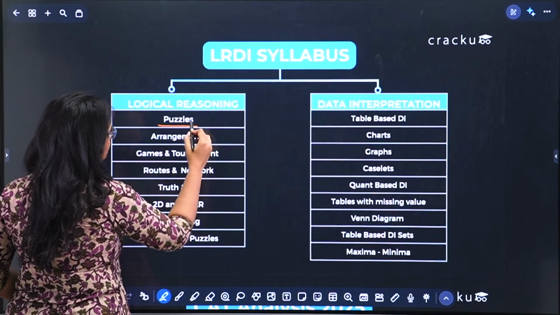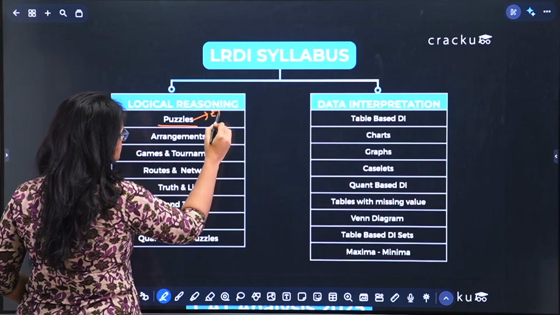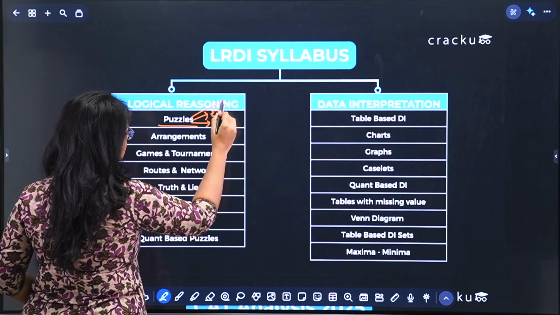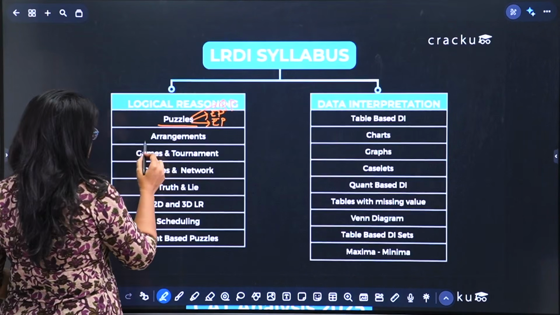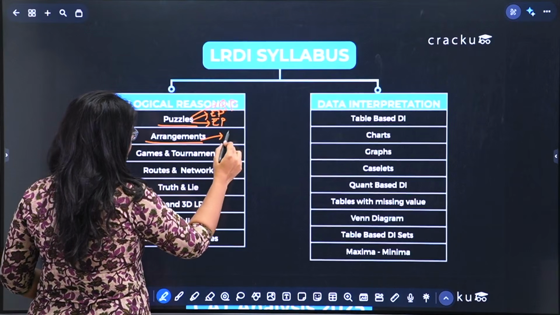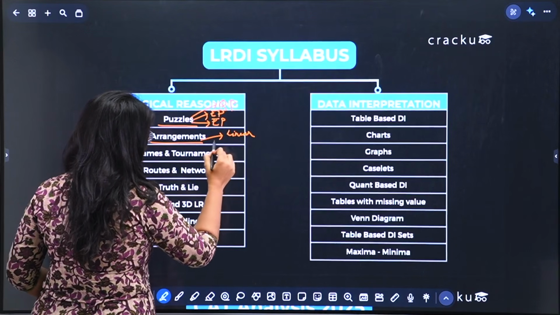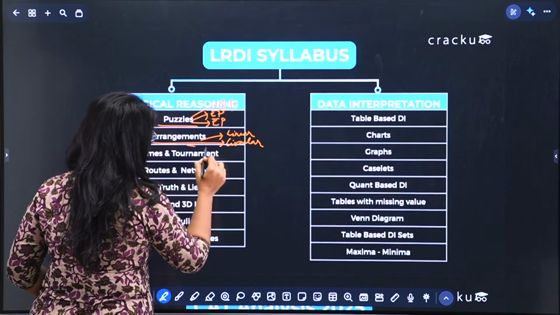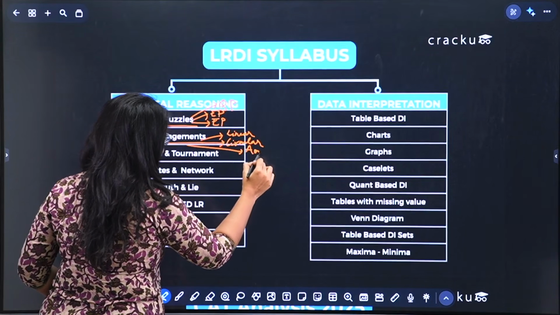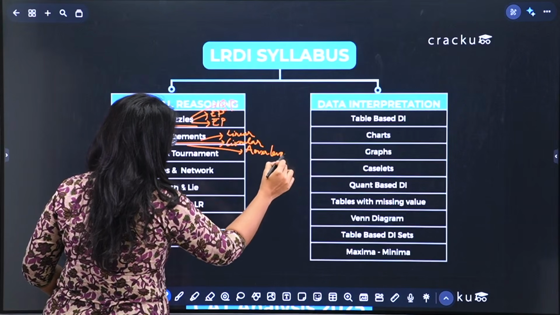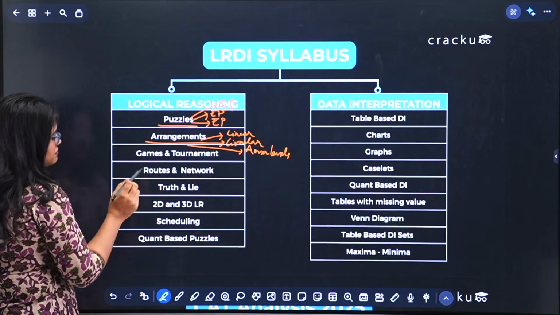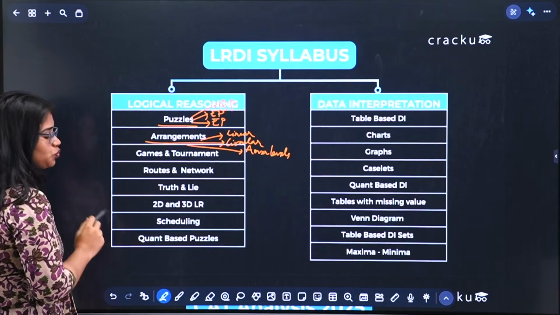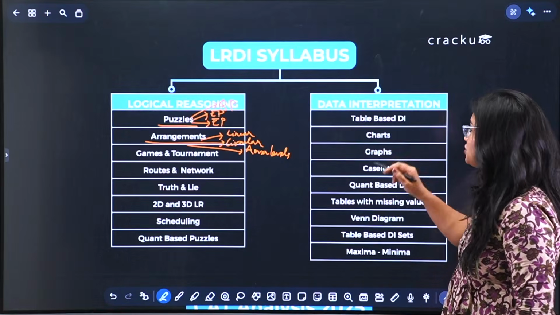having puzzles like your Einstein's puzzles, enumeration puzzles and Quant's puzzles. Next we have arrangements, and under arrangements we are having linear arrangement, circular arrangement and arrangement over levels. Next we are having games and tournament, roots and network, truth and lie, 2D and 3D LR, scheduling and quant space puzzles. And under data interpretation we are having table based